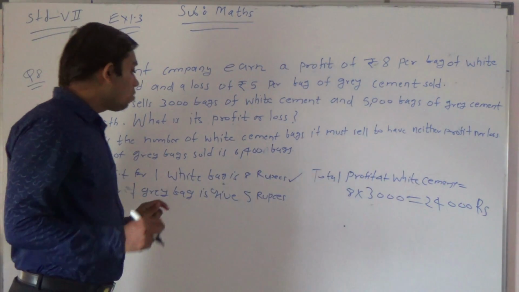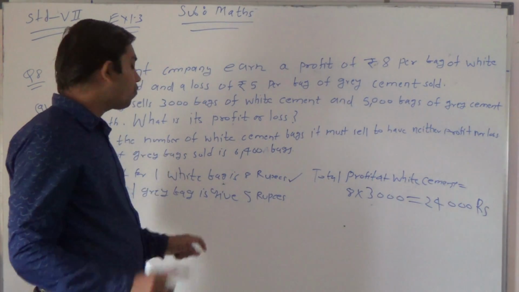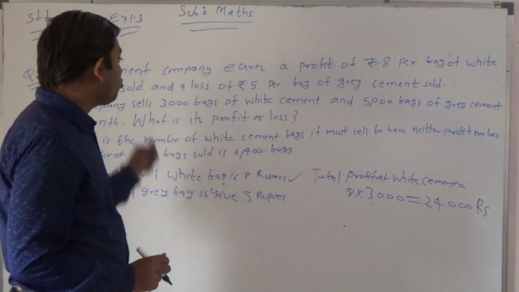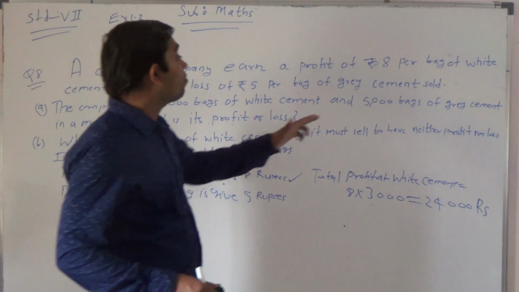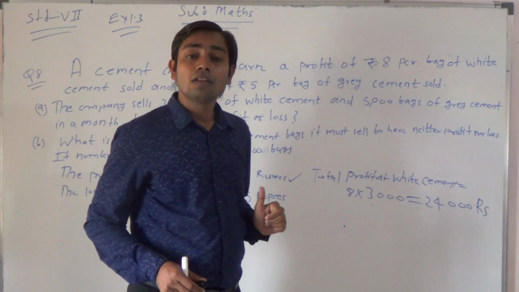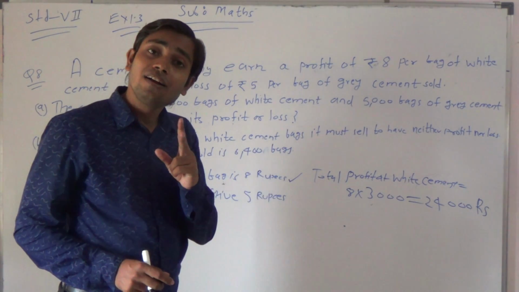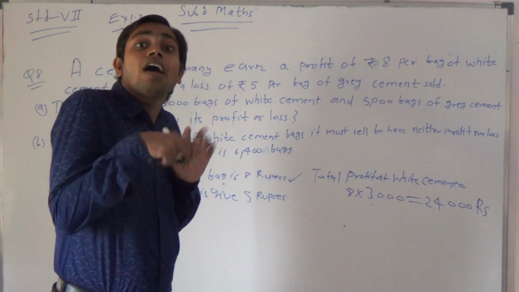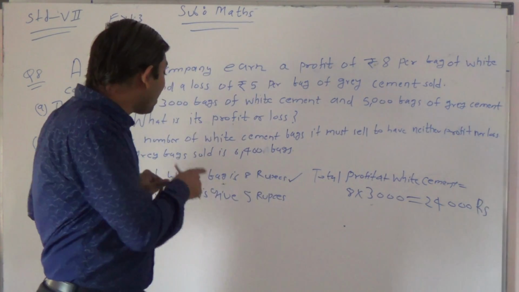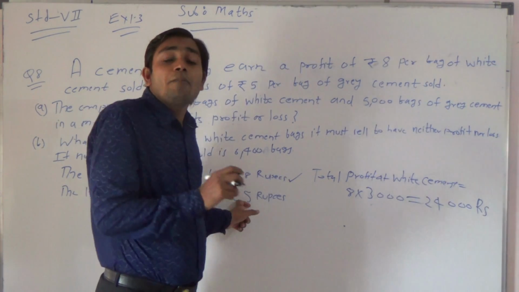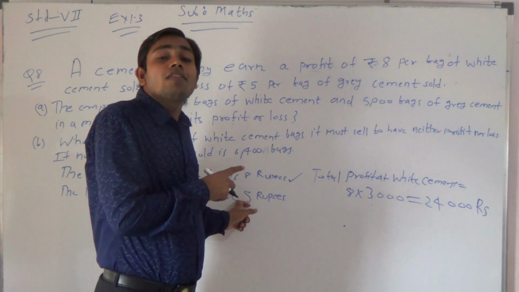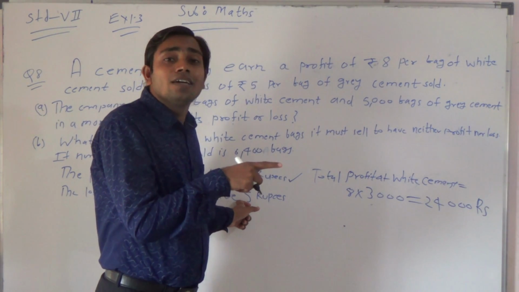Here the loss given for each bag is 5 rupees, and that shopkeeper is selling 5,000 bags of grey cement. If the loss for one bag is 5, for the second bag it is 5 into 2, which is 10. When I talk about the second bag, we directly multiply 5 into 2. If I am talking about the third bag, then the loss is 5 into 3.